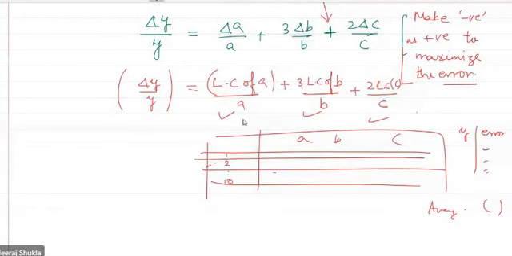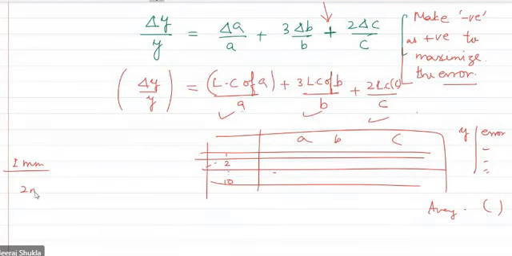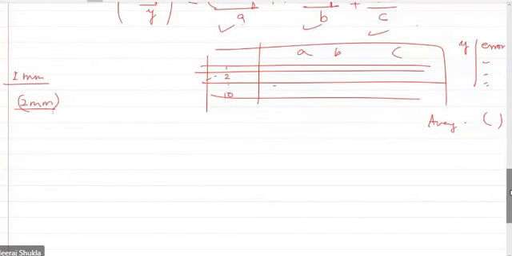Maximum error will be in the values which are very close to the least count. Suppose you have a least count of 1 millimeter and you measure 2 mm with that. How much will be the error? The possible error is 1 millimeter, so that will be 1 by 2. This is the fractional error, into 100, so it is 50% error.